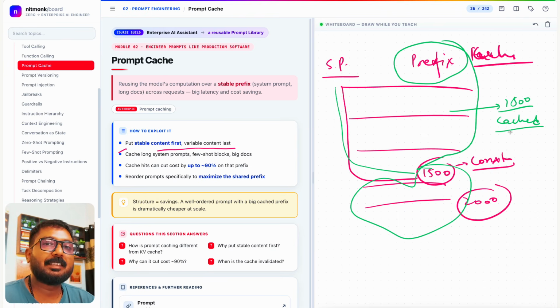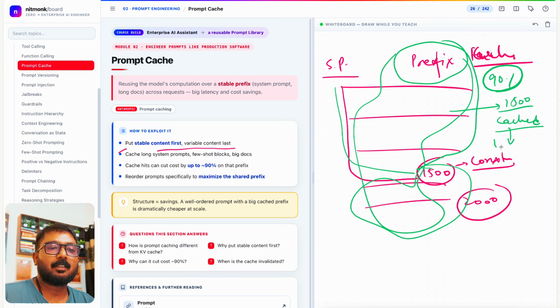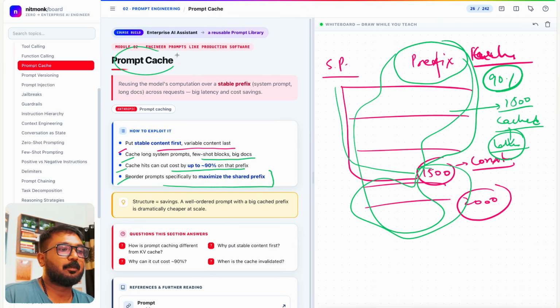That's another benefit of using OpenAI, Anthropic, and Gemini, because they cache it. Once they cache it, 90% of the charges will not occur for this particular cached item. The latency also decreases. So cache long system prompts, few-shot blocks, big docs; cache hits can save up to 90%. Reorder prompts specifically to maximize the shared prefix. That is about prompt caching.